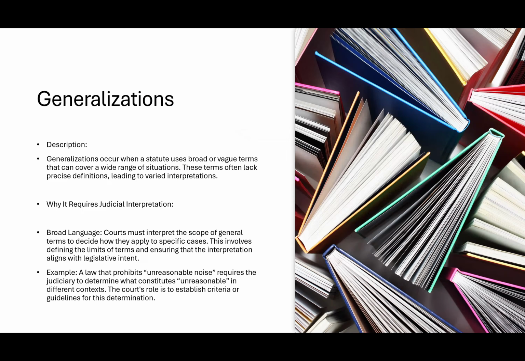Generalizations occur when statutes use broad or vague terms that can cover a wide range of situations. These terms often lack precise definitions, leading to varied interpretations, right? So broad language is one of the reasons why judicial interpretation is needed for generalization. Courts must interpret the scope of general terms to decide how they apply to specific cases, right? So this involves defining the limits of the terms, and ensuring that the interpretation aligns with the legislative intent.